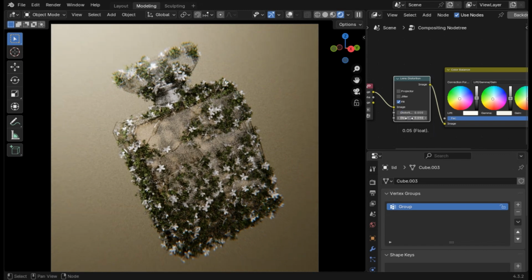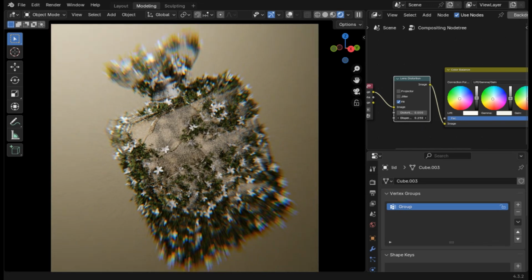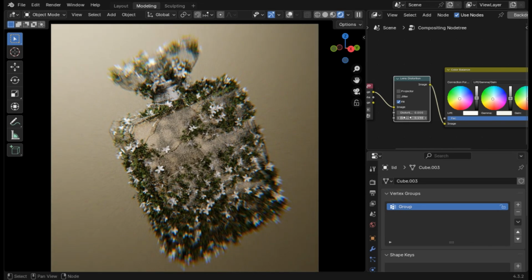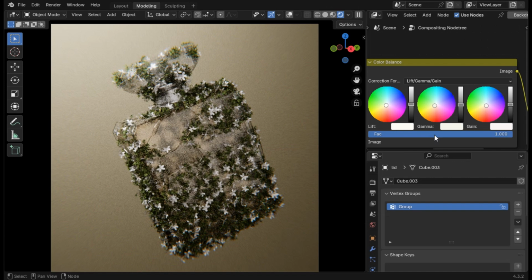Oh no, I'll just make it 0 for now. And the dispersion has a value of 0.07, 0.05. What this does is it increases the colors that you have. And the more lighting that you have, the stronger the effect will be. So this is the value I used for this one.